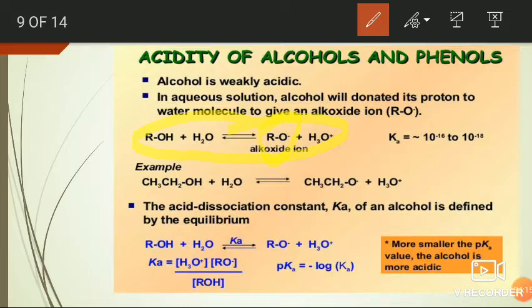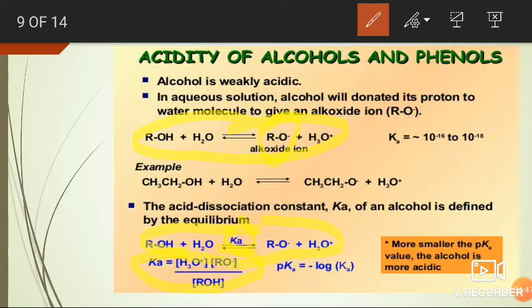Here, for this equilibrium equation, we can get an equilibrium constant. The equilibrium constant in this case is considered as acid dissociation constant, as shown here. Here, Ka is the acid dissociation constant of alcohols.